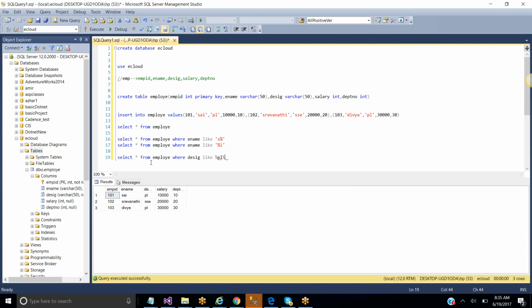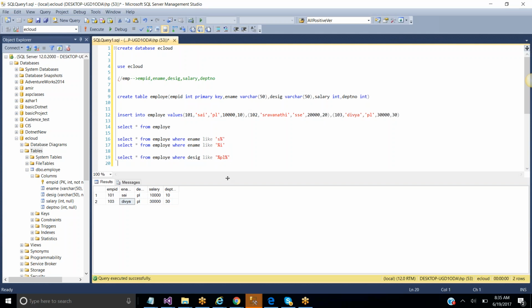Okay, like this. As I'm telling you people, you must give single quotes. Correct? See here, all of you, very carefully. 2 employees are there, Sai and Divya, whose designations are project leader. Okay, like this we need to give starting and ending both at once. These are called wild cards. Okay, clear, all of you?